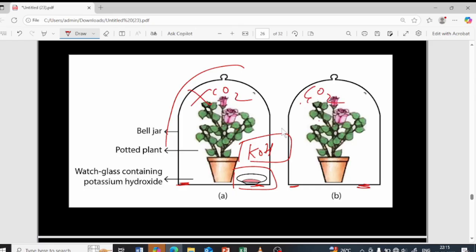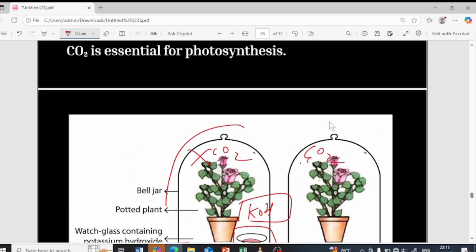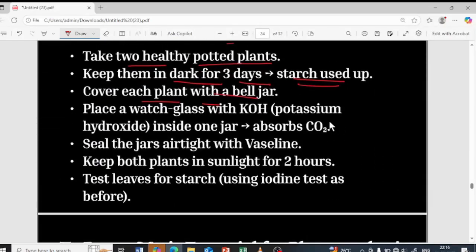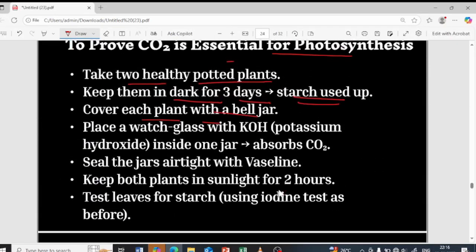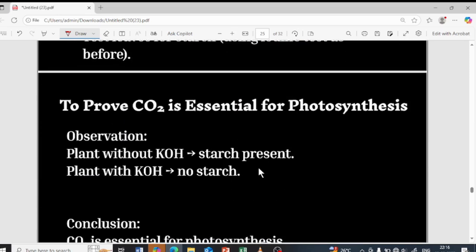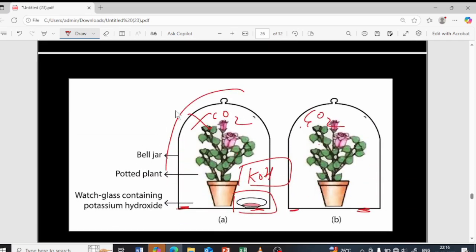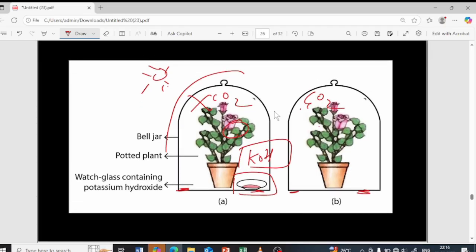Correct. Now, after about 2 hours, I'm going to keep it in the sunlight. Sunlight will be there. Okay, I'm going to keep it in the sunlight. After 2 hours I will take the bell jar, take the leaf and perform the starch experiment the same way I performed earlier.